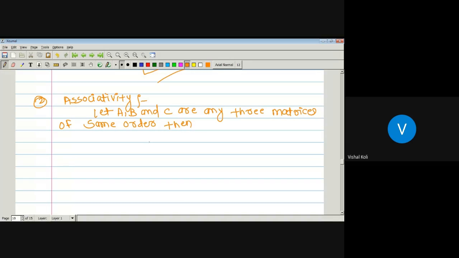Then A plus B plus C is the same as A plus B plus C, which is just by the commutative property. Either we can take A plus B or B plus A, both the things are the same.